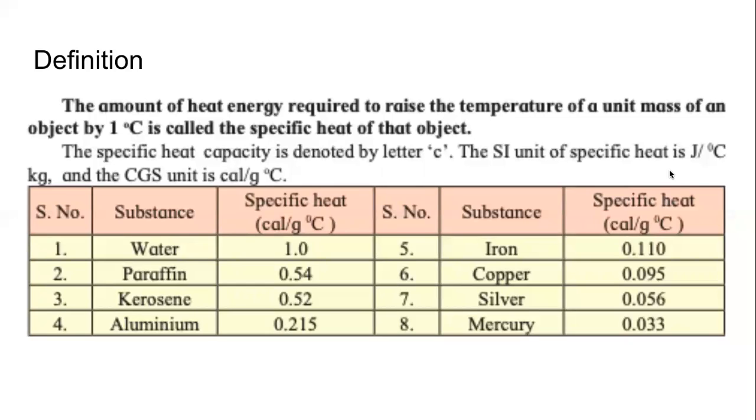This specific heat is denoted by a letter which is small c. It's a standard. Also, if we measure the specific heat in SI unit, it will be joules per degree centigrade because joules is the SI unit of heat. And if we measure this specific heat in CGS unit, then it will be calories per gram per degree centigrade. Something is missing here, where did it go?